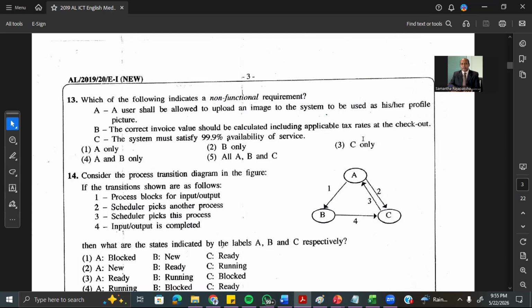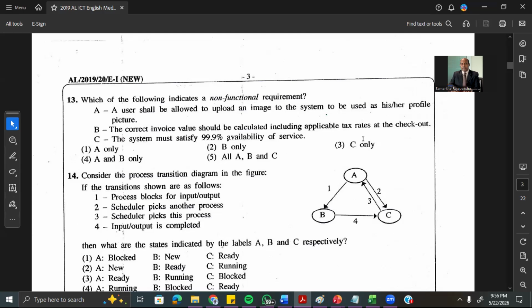usability, reliability, security, maintainability, availability, like those. Maybe related to the speed, maybe related to the accuracy, maybe related to the usability. So always keep in mind usability, reliability, maintainability, security, availability are related to the non-functional requirements. They are requirements but not functions done by the systems. So you're asking which is non-functional requirements. Okay, first one, a user shall be allowed to upload an image. Now remember, upload an image is a function done by the systems. Therefore, A is a functional requirement.